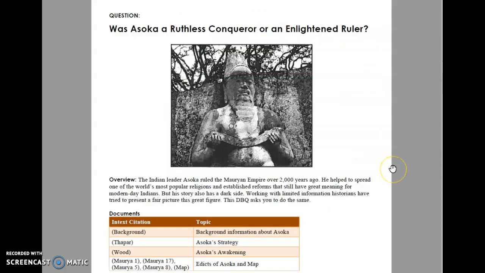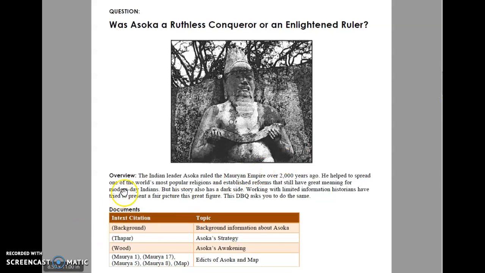I am now on page 3 in the packets, and I'm going to read the overview. The Indian leader Asoka ruled the Mauryan Empire over 2,000 years ago. He helped to spread one of the world's most popular religions and establish reforms, which are political changes, that still have great meaning for modern-day Indians. But his story also has a dark side. Working with limited information, historians have tried to present a fair picture of this great figure. This DBQ asks you to do the same.